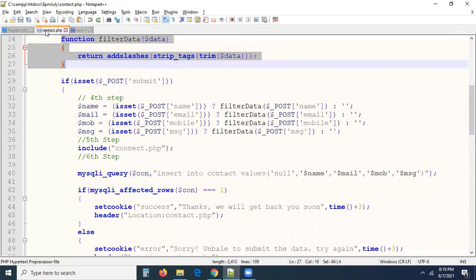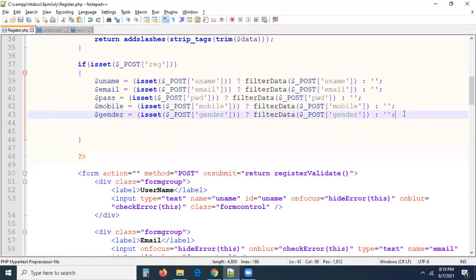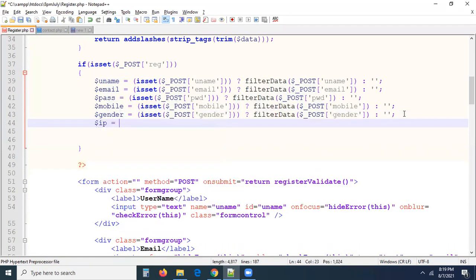So now you can see, now I'm going to get the other field information also, guys. Here, I want to get the IP address. Can anybody please tell me how can we get the IP address of a user? Please, quickly. How to get the IP address of a registered user? Please, fast.